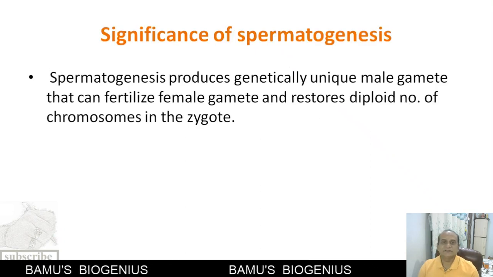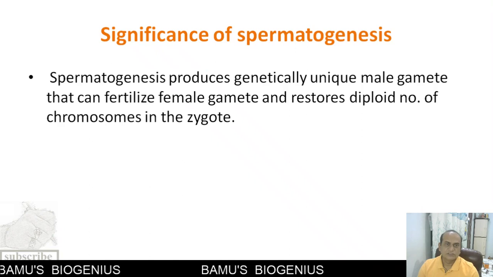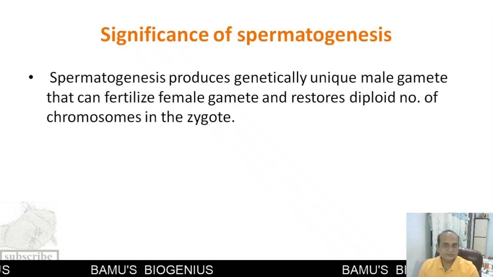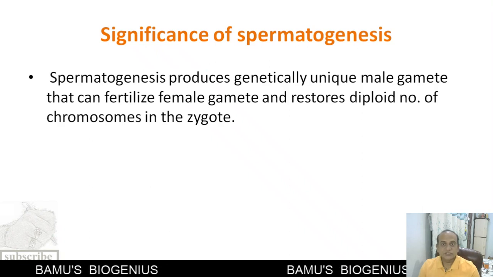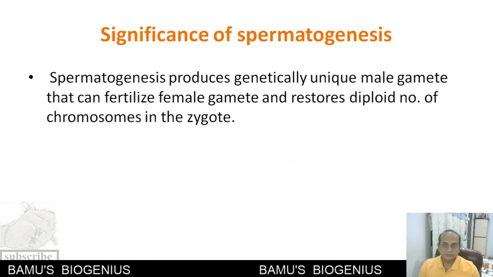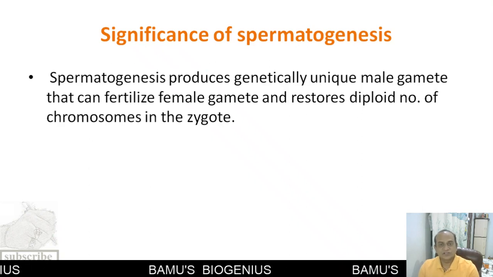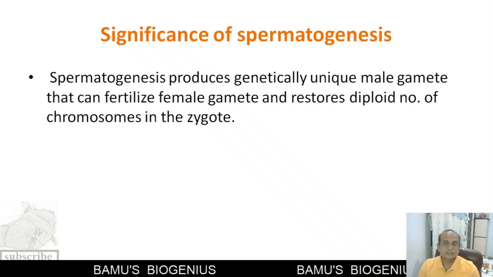Then what is the significance of spermatogenesis? The significance of spermatogenesis is that the sperm produced is genetically unique. That means whatever gene combination is present in the male gamete or sperm is unique, and this unique combination of genes helps in producing variation in the next generation. That's why it is called a genetically unique male gamete.